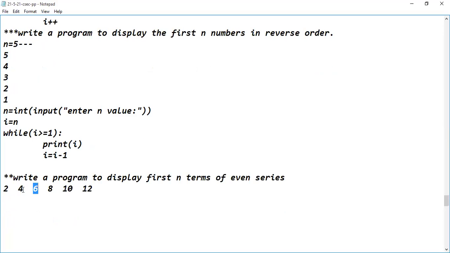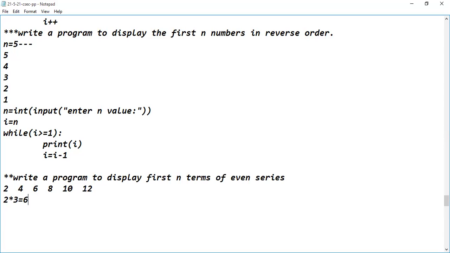If you see the difference between any two consecutive terms, the value is incremented by 2. So I'm generating a formula here: 2 into n. If I need the third term, n should be replaced with 3. Multiplying with 3, I will get the third term, which is 6.